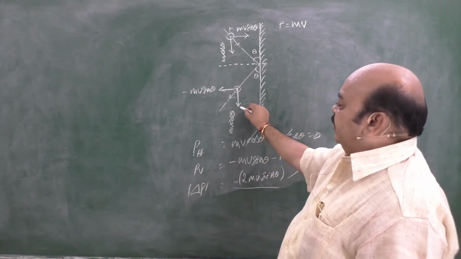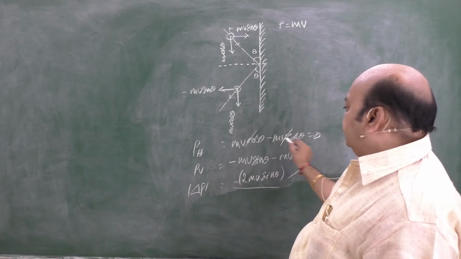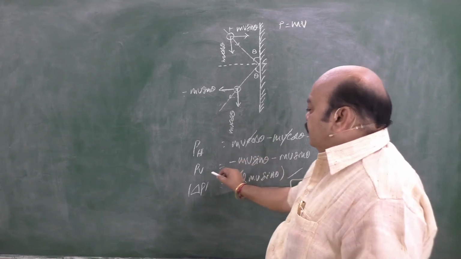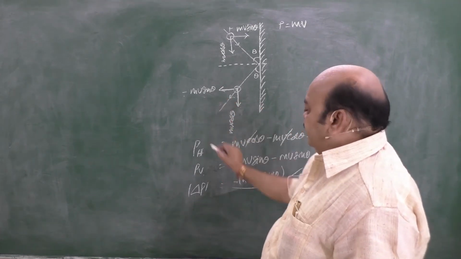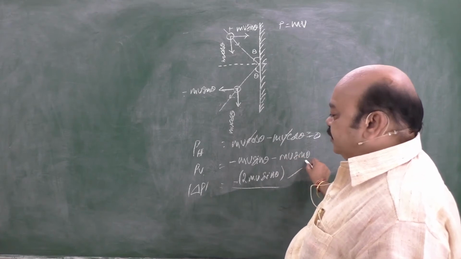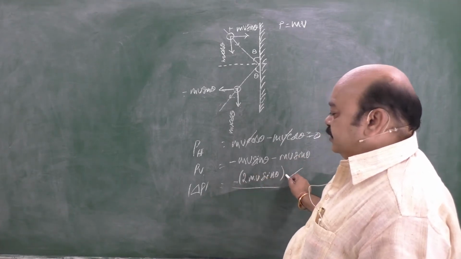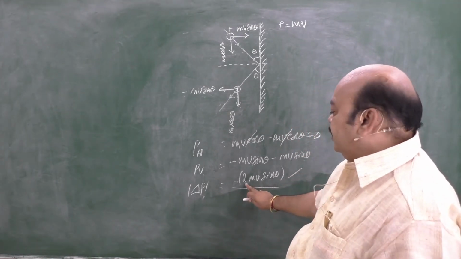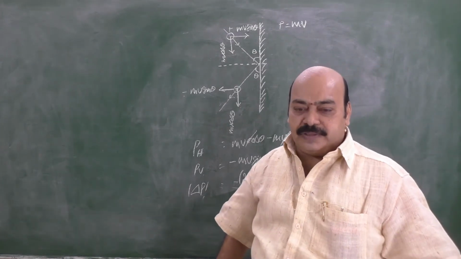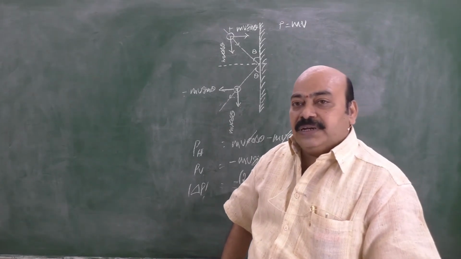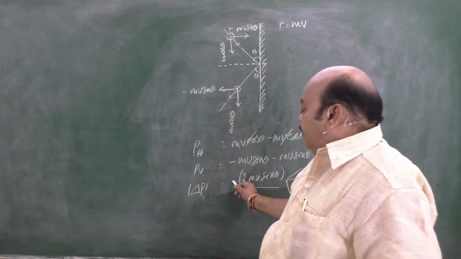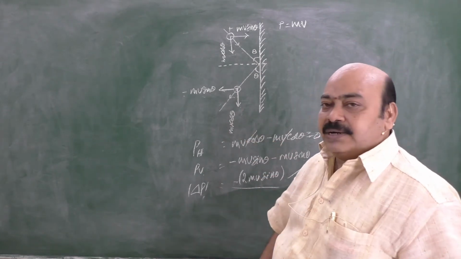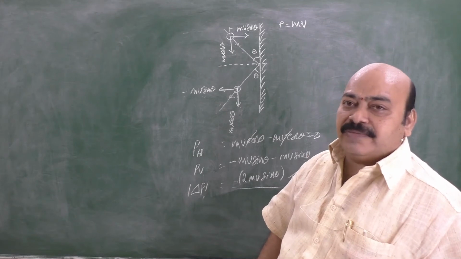That's why mv cos theta final minus mv cos theta initial gets cancelled, resulting in 0. That means there is no change in the momentum. And coming to the vertical direction, final momentum minus mv sin theta, whereas initial momentum is mv sin theta, resulting in minus 2 mv sin theta. When we are speaking about only the magnitude of the change in momentum, we can say 2 mv sin theta is the change in momentum of this one. What does the negative sign indicate? As usual, we consider the signs towards the wall positive and away from the wall negative. It is nothing but the negative direction, hence it is acting away from the wall.